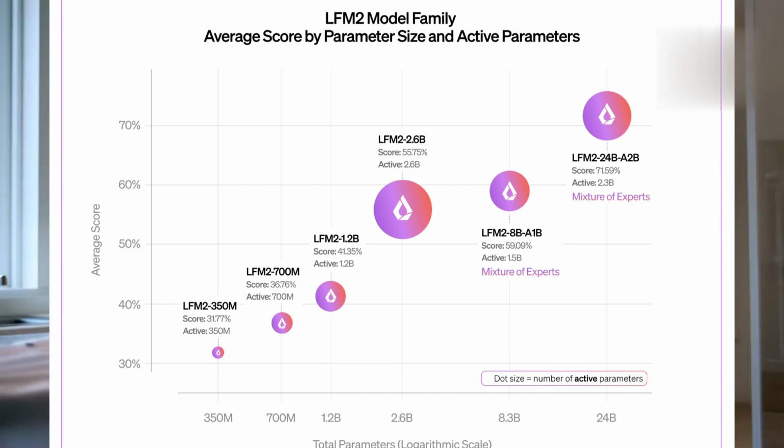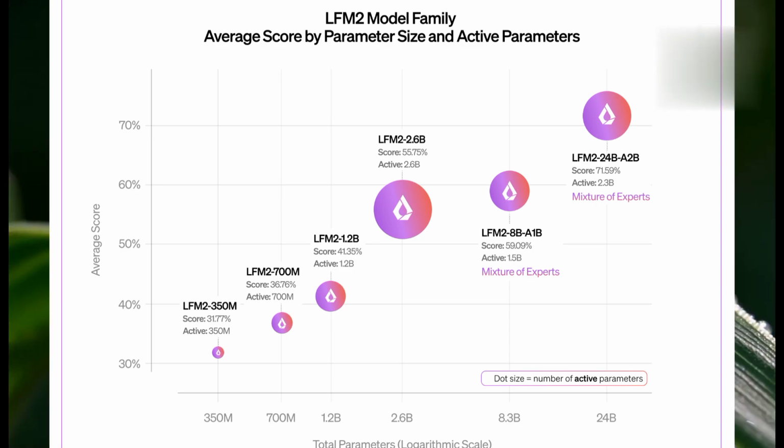Here you can see the 2.3 billion, and if you compare the score to the earlier version, which was 8 billion parameters with 1 billion active during inference, it is 71.59% compared to the earlier version's 59.09.